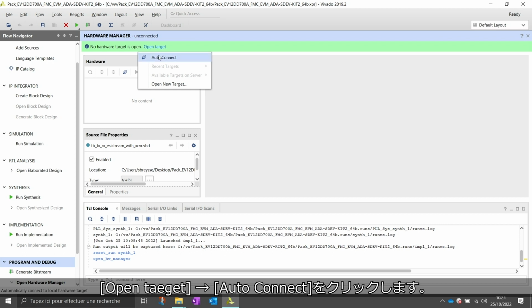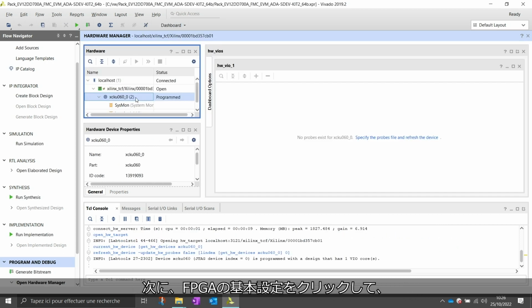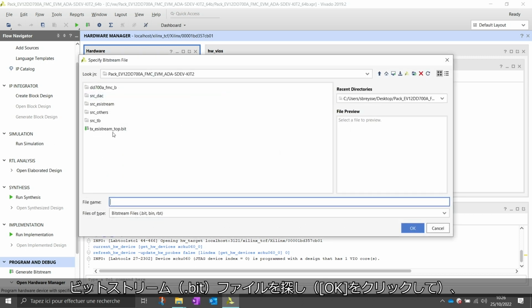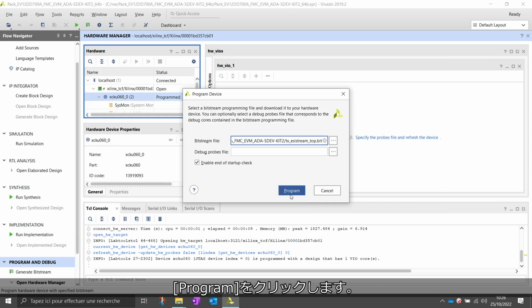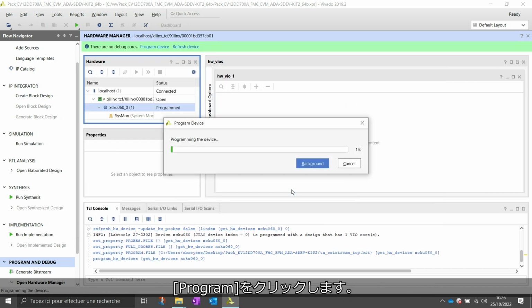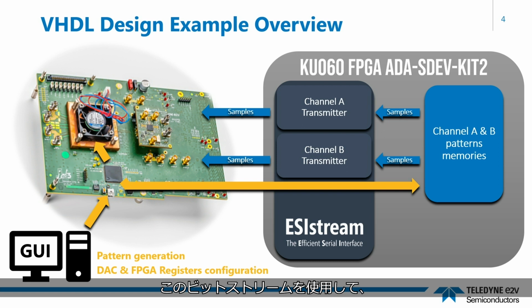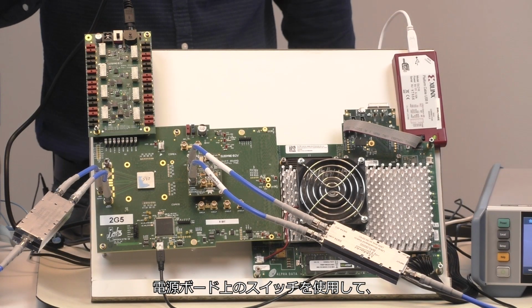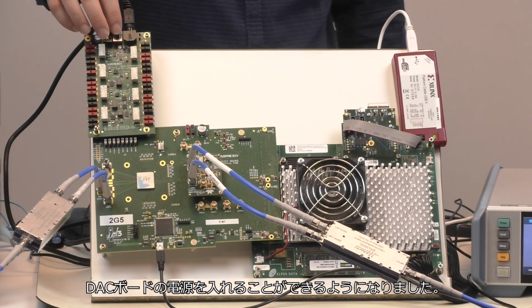Click on Open Target Auto Connect. Then right-click on the FPGA reference and click on Program Device. Look for the bitstream file and click on Program. With this bitstream, we will be able to load a pattern in the FPGA memory and then to transmit pattern samples to the DAC using the EasyStream high-speed serial interface. Now we have programmed the FPGA, we can power on the DAC board using the switch on the power supply board.